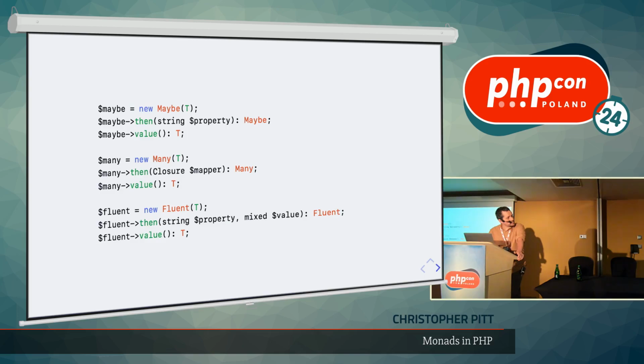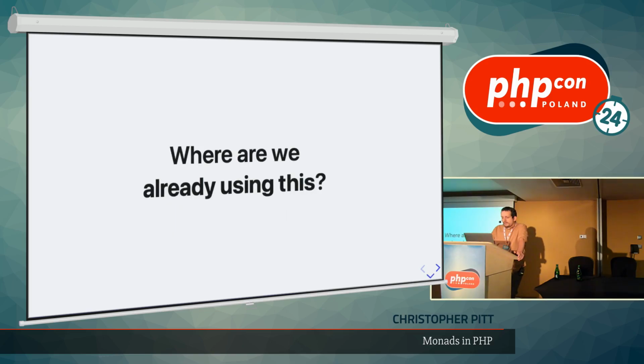You can make a new instance of them with something. You can call then and get back the same kind of monad. And you can unwrap it to get the original type that you had. Their then function signatures might look a little bit different, but the structure of them is the same. Monads are an abstract data type that follow this ability to call then and chain method calls, essentially. They're a way of repeating stuff.